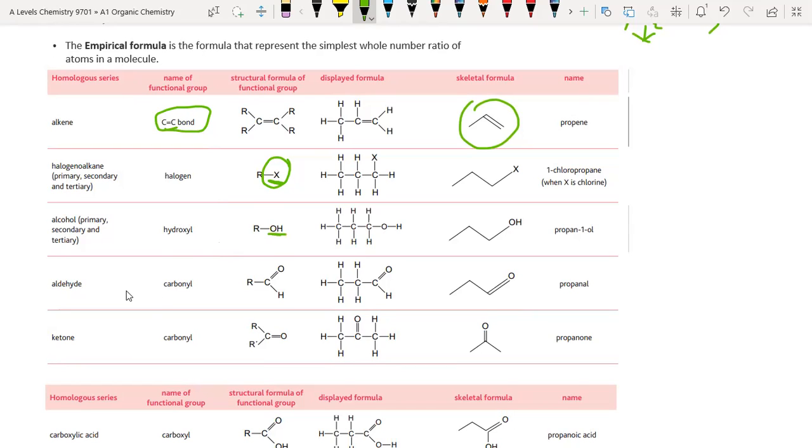Next functional group is aldehyde. When one of the hydrogens of the hydrocarbon chain is replaced by a carbonyl group, it is called an aldehyde.